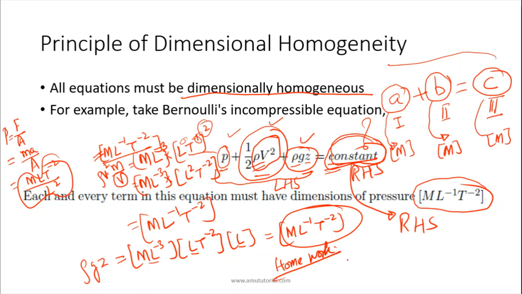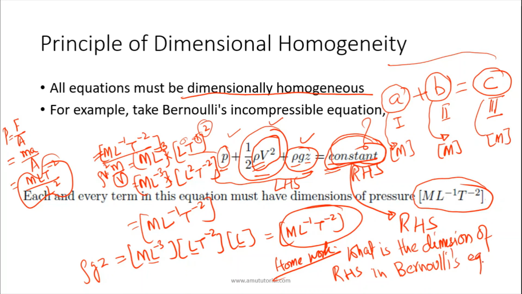So this is your homework: what is the dimension of the right hand side in the Bernoulli equation?